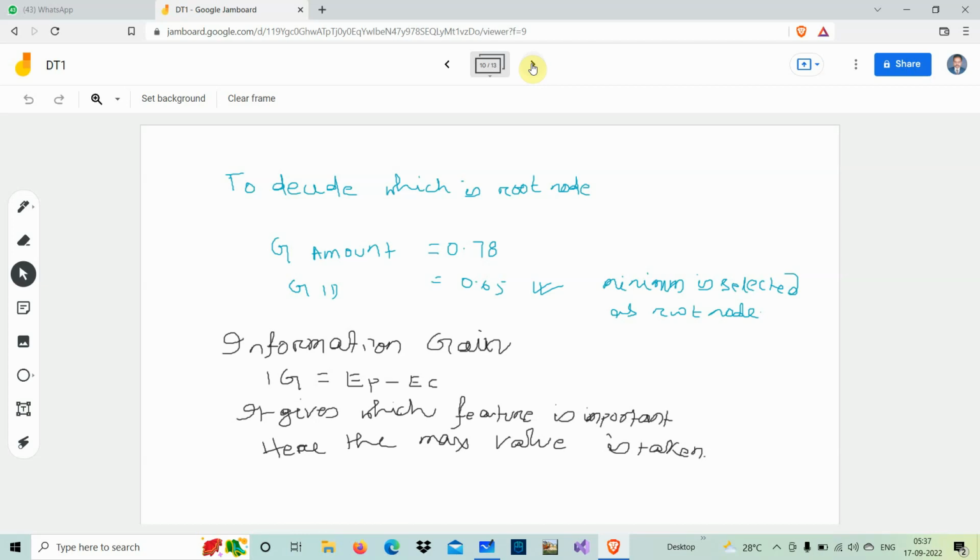You got it now? The next part, we are going to calculate the information gain. How do we calculate the information gain? Information gain is calculated using EP minus EC. I have already given you initially, that is H of S minus H of S comma X. Same thing, notation is different. That is entropy of parent minus entropy of child. So it gives which feature is important. Here the maximum value is taken, right?